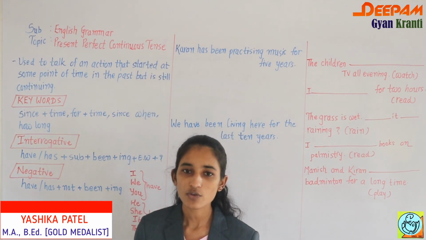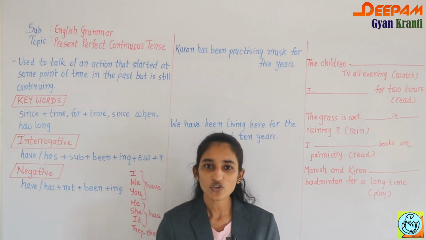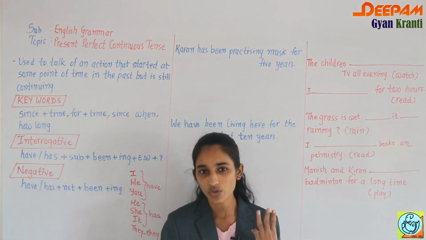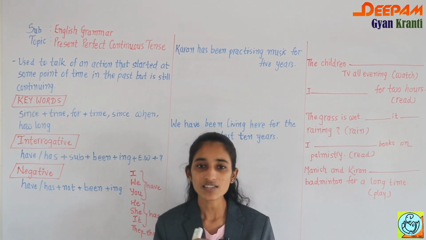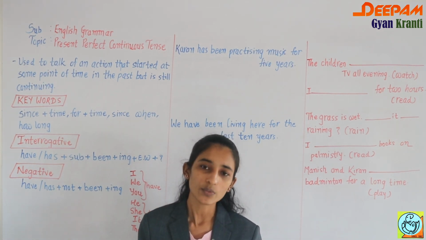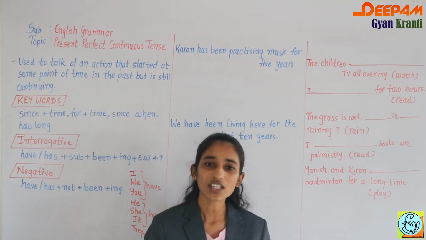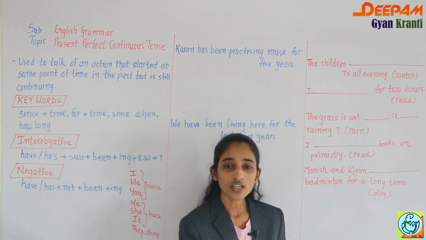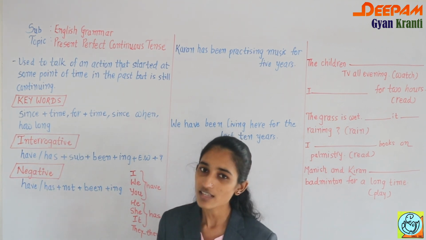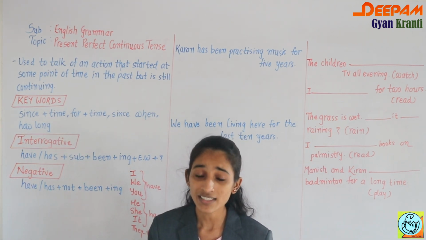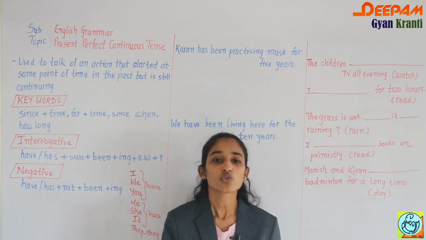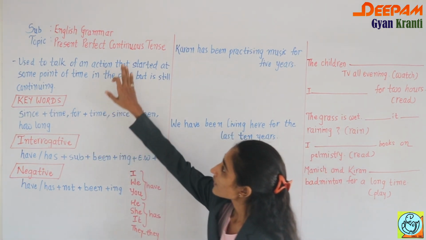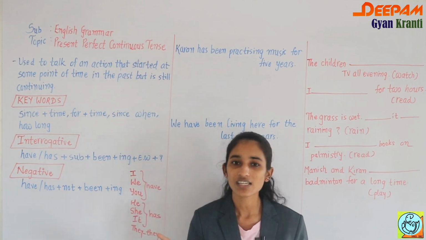In previous videos we have already discussed that if we are talking about the major tenses of any language, in total we have three main tenses: present tense, past tense, and the third one, future tense. With the help of these main tenses we have different tenses. In earlier videos we discussed simple present, present continuous, and present perfect, and today we are going to learn the last tense from the main present tense, that is present perfect continuous tense.